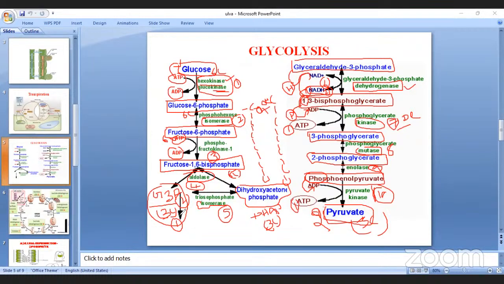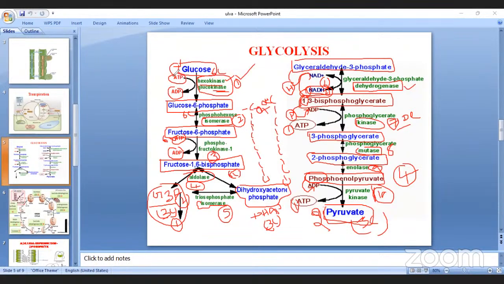One is glycerol 3-phosphate, one is DHAP. So in the first cycle, 2 ATP, and in the second, 2 ATP, total 4. Actually 4 ATP are formed, but 2 are consumed. Out of 4, in the first reaction and third reaction, 1 ATP each is utilized.